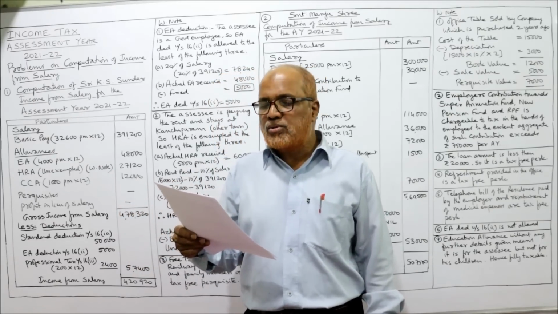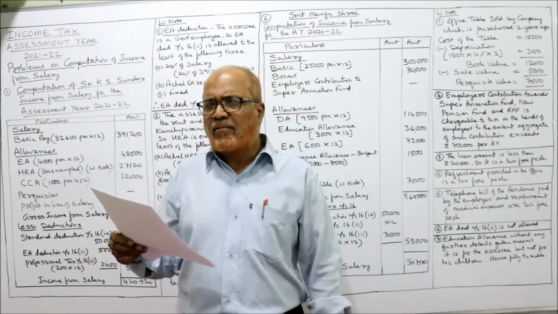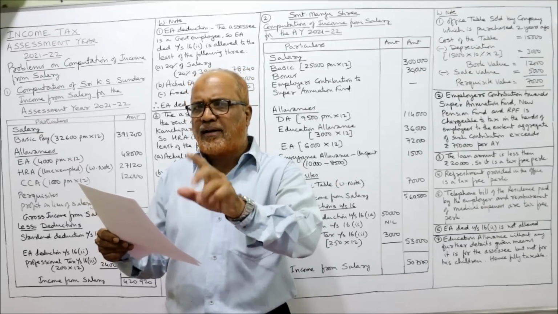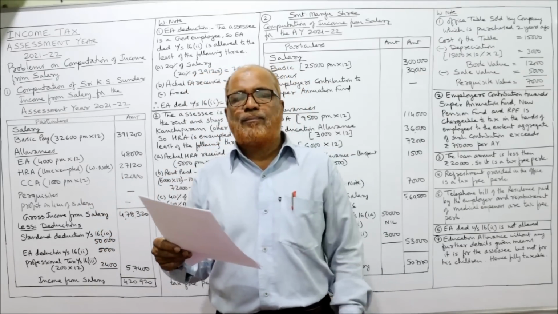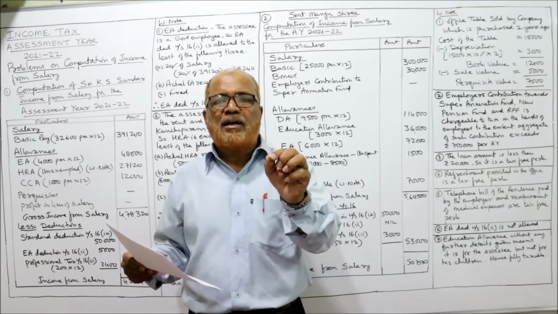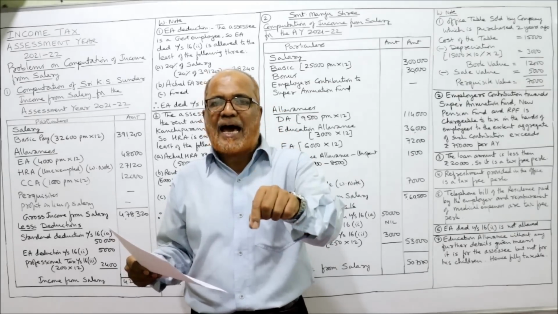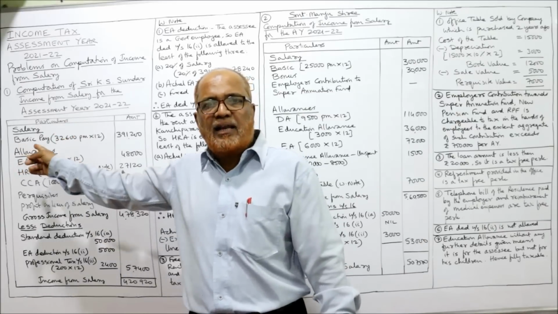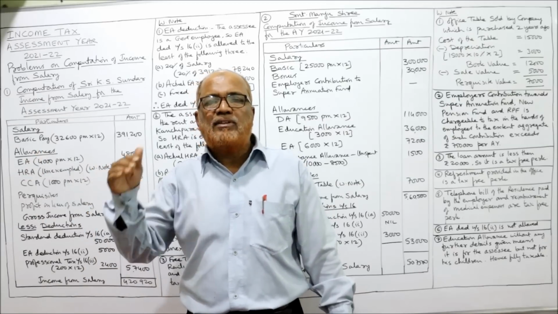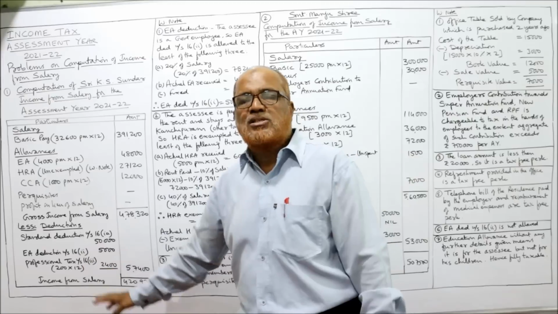Basic pay 32,600 per month. That is directly taken, no calculation, nothing. Directly multiply 32,600 into 12. Then entertainment allowance 4,000 per month. Regarding EA, entertainment allowance, first of all, whatever EA received is fully taxable under allowances. Take complete EA under allowances. Later on, if he is eligible, then deduction will be given under section 16(2).